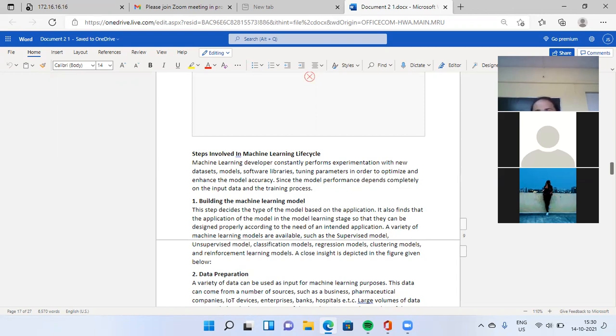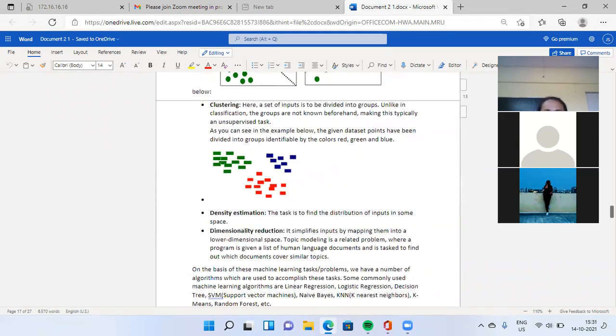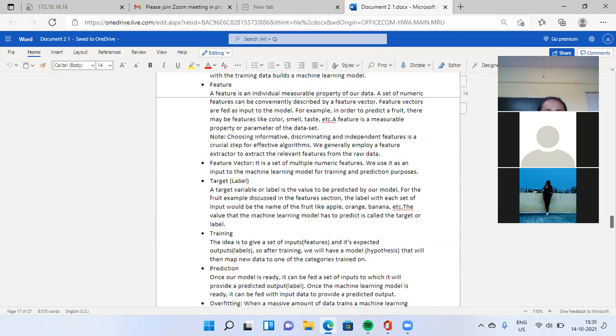In machine learning, we develop a model. For an application or software, we go through 7 steps. For model development, you have to go through 8 steps. Depending on that basis, you decide whether your machine learning model is overfitting or underfitting.